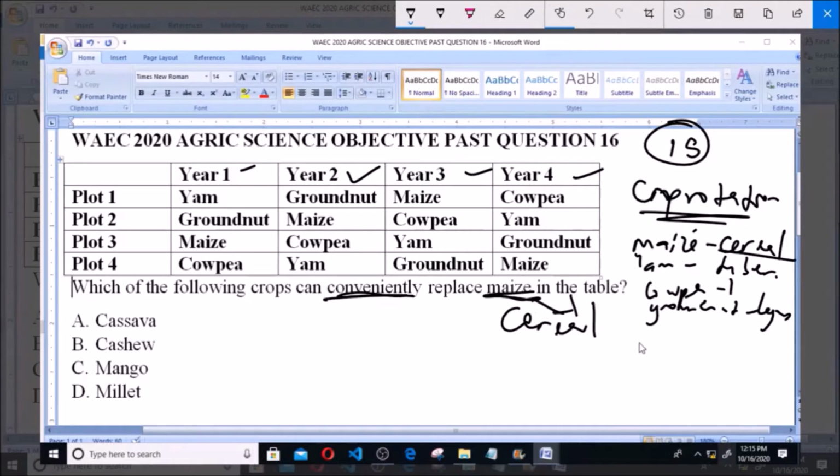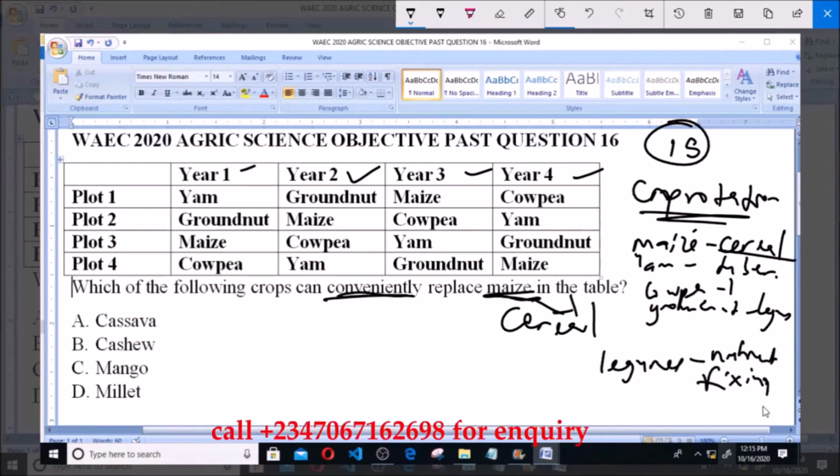Now the reason for this is because some of the crops, for example legumes, are known to have a nutrient fixing property in the soil, so it has to be adequately rotated such that the soil in each land does not get depleted. So now cassava is not a cereal, so it is not the answer to the question.